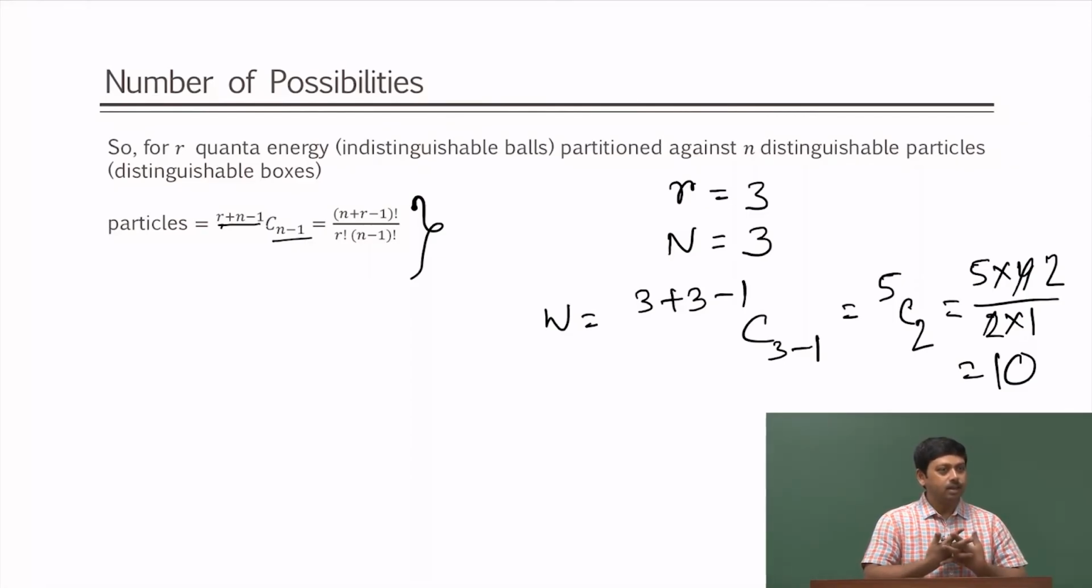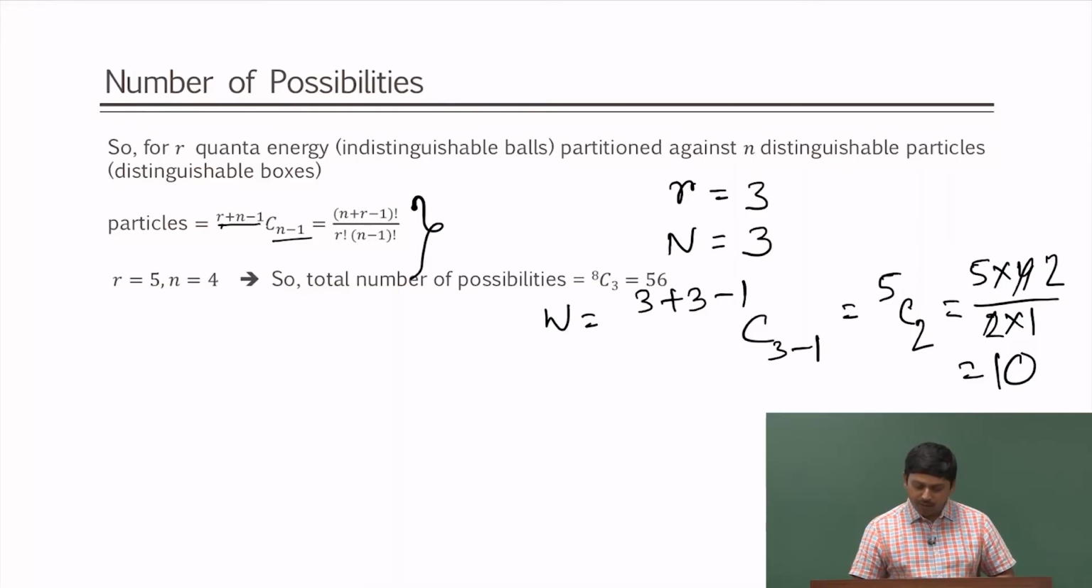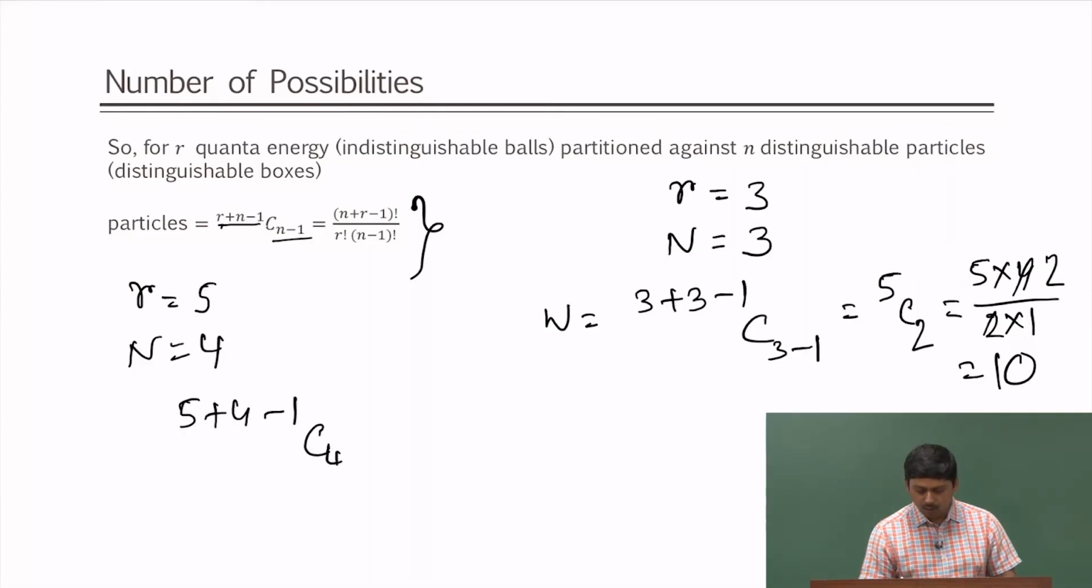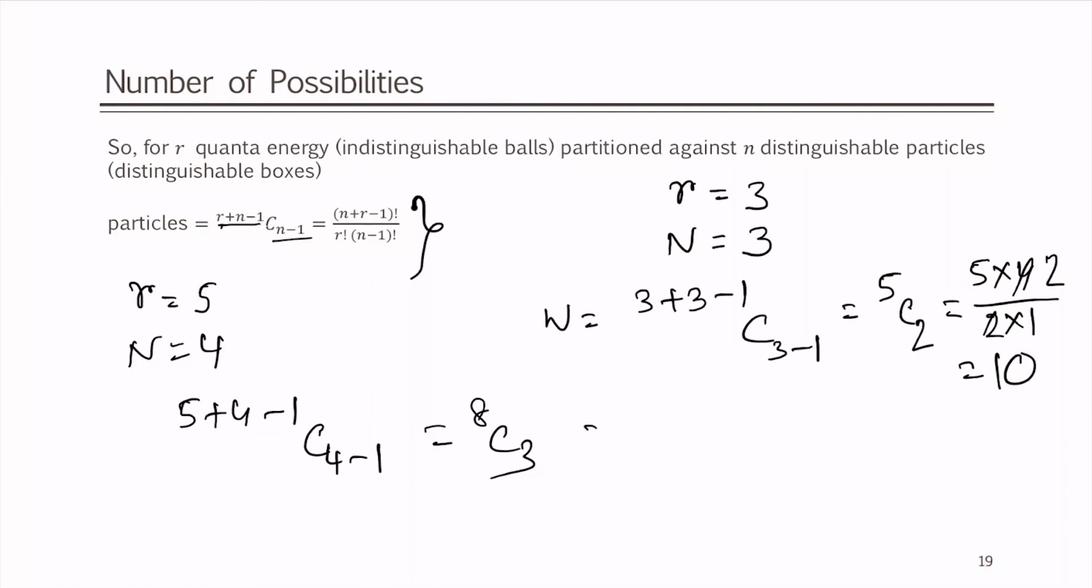Remember that, right? So if I use 5 units of energy, r equal to 5, and 4 particles, that means n equal to 4, how many will we get? 5 plus 4 minus 1, choose 4 minus 1, which is 8C3, which is 8 into 7 into 6 by 3 into 2 into 1, which gives 56. So we will get 56 as the total number of possibilities of distributing 5 units of energy into 4 particles. Is that clear? Okay.